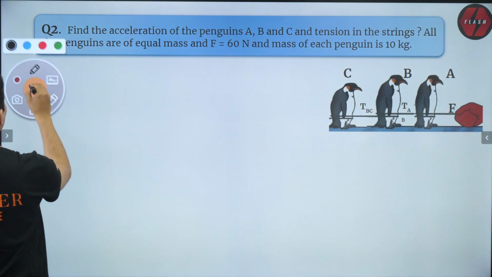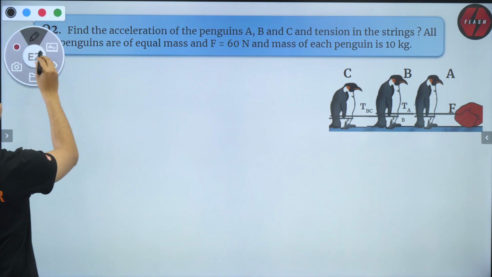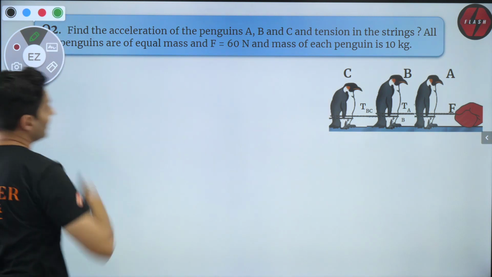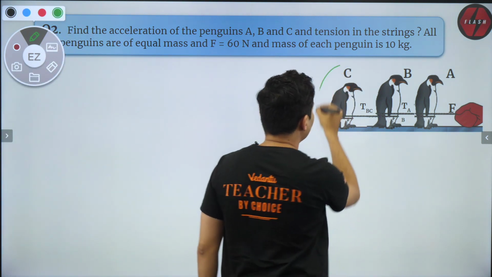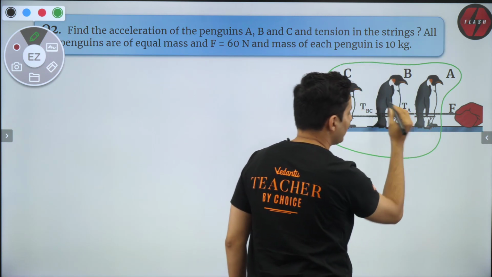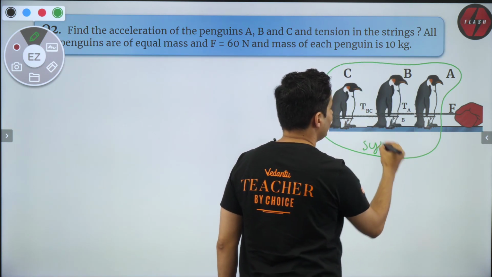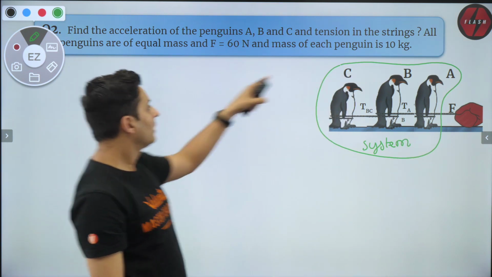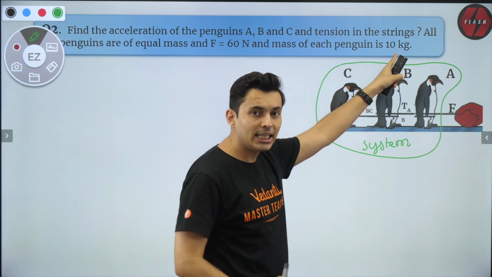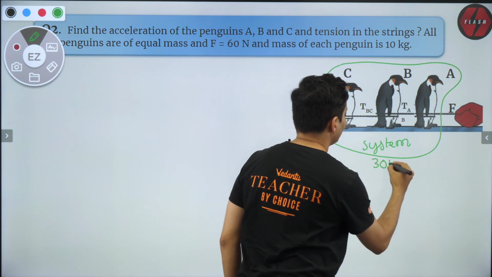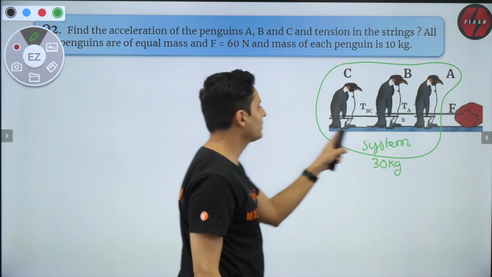Masses are given. The masses of the penguins are given. Force applied is also given. So the first thing that I will do is take the entire penguin plus the ropes connecting them as a system. So consider it as a system. What will be the mass of such a system? Each penguin's mass is 10 kg. So 10 plus 10 plus 10. How much is it? 30 kg. So that is the mass of my system. There is no friction.